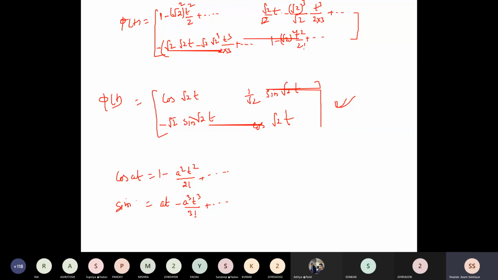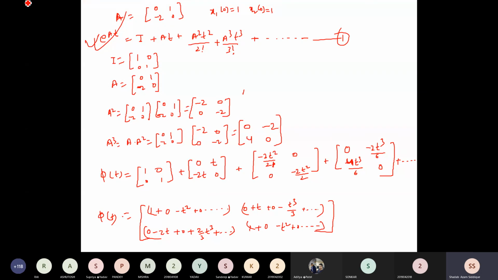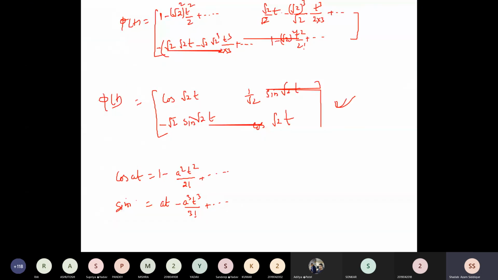That is easy to solve. Phi of t is equal to Laplace inverse of (sI minus A) inverse. If you solve using this Laplace inverse formula, you will find both are the same. That will give you the same equation, and you just try to check whether you are getting it or not. You can go through this and try to solve it.